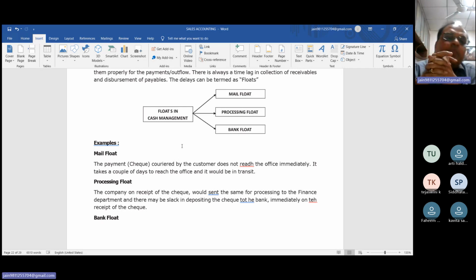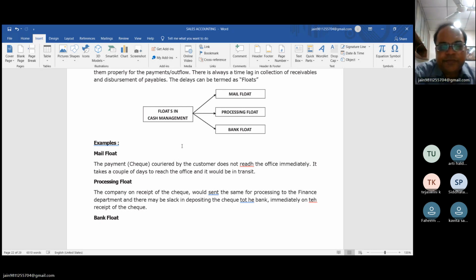But for the examination purpose, how many types of float in respect of cash management? So total 3 types of float. Number first is the mail float. Number second is the processing float. Or number third is the bank float. Okay. Now beta, question कैसे आ सकता है? Which is not a float in the cash management? Mail float, processing float, bank float, and accounting float. So the correct answer is the accounting float, because accounting float is not a float of the cash management.